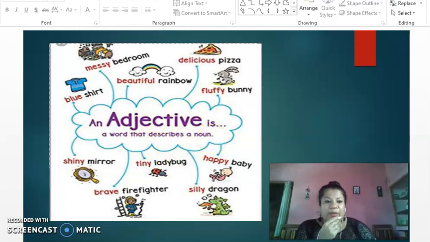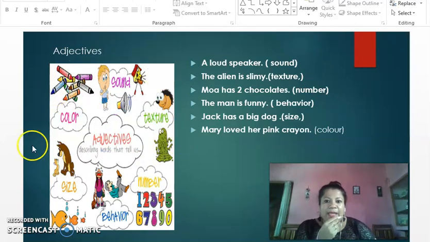Now taking you a little bit further, I have some adjectives over here. Adjectives describe words that tell us about a sound. For example, a bang. A loudspeaker. What kind of speaker? A loudspeaker. So over here, loud becomes your adjective. It also tells you about the texture of things. What kind of texture? Over here, it's an alien. The alien is slimy. So slimy is your adjective.